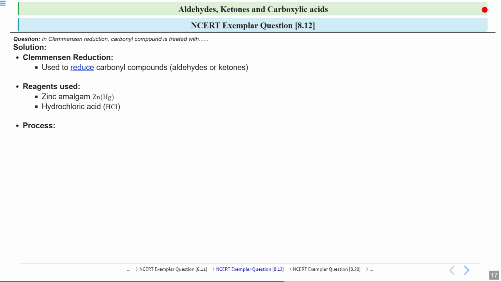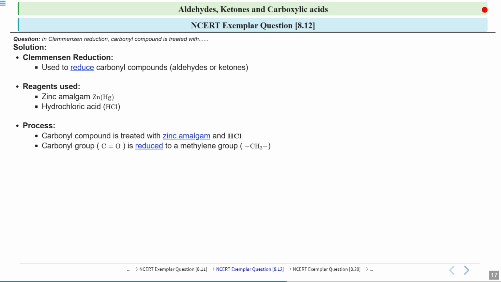So if we look at the overall process, in Clemmensen reduction, we treat the carbonyl compound with zinc amalgam and HCl. So the carbonyl compound is mixed with zinc amalgam and HCl. This zinc amalgam donates electrons, while the acid helps break bonds and facilitate the reaction.